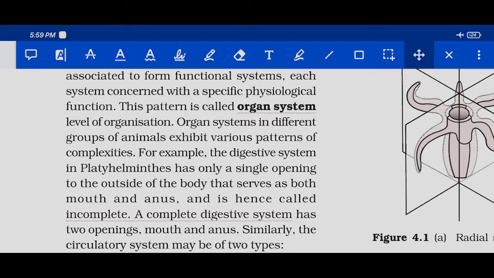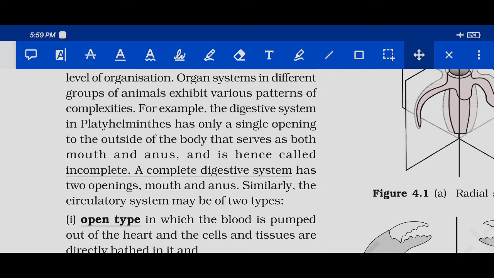But in humans we have two openings, one acts as mouth and the other acts as anus. If there is only one opening, it is called incomplete type of digestive system, and if we have two openings, one for input and the other for output, then it is called as complete digestive system. Then in circulatory system also there are two types.